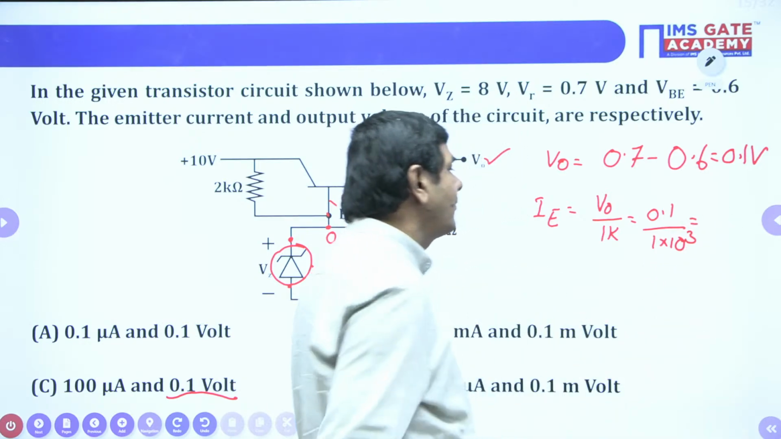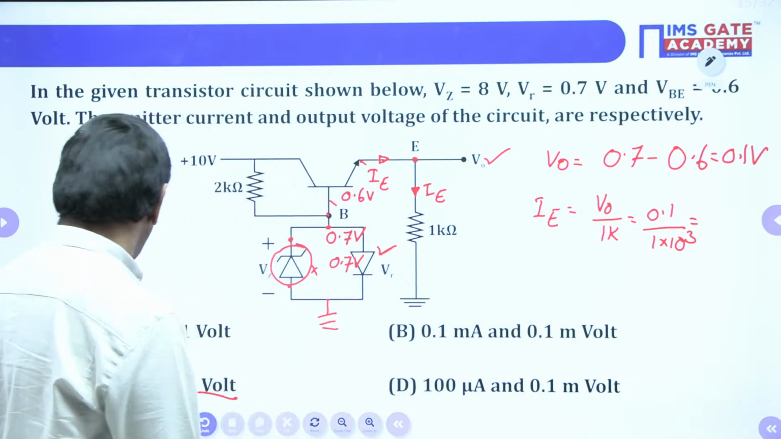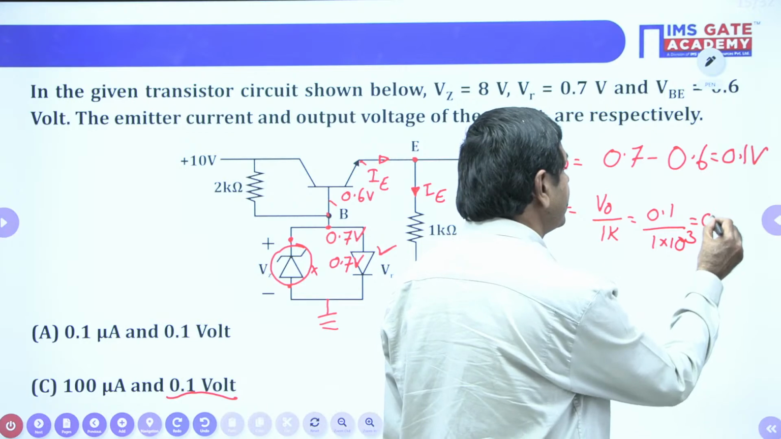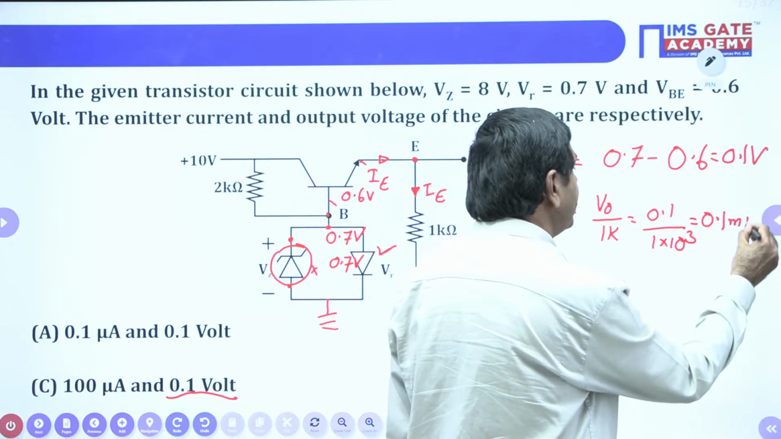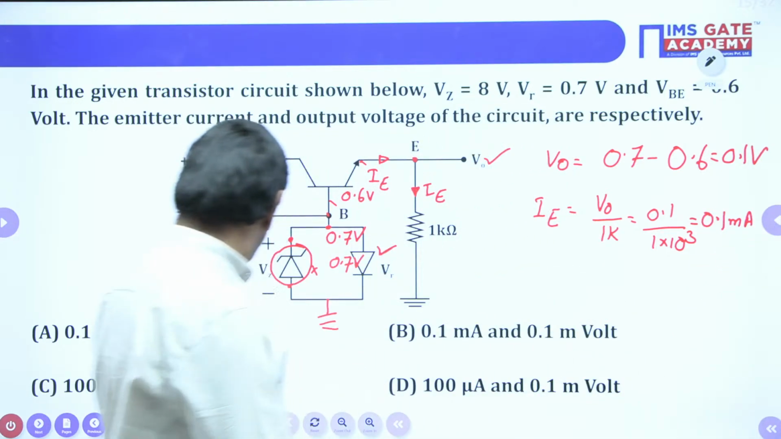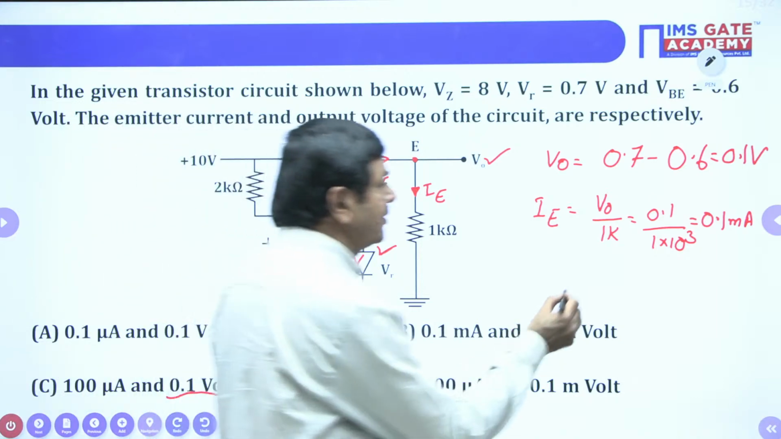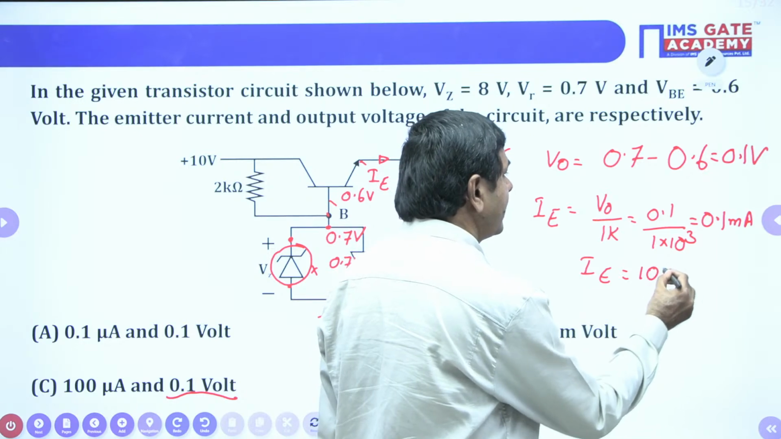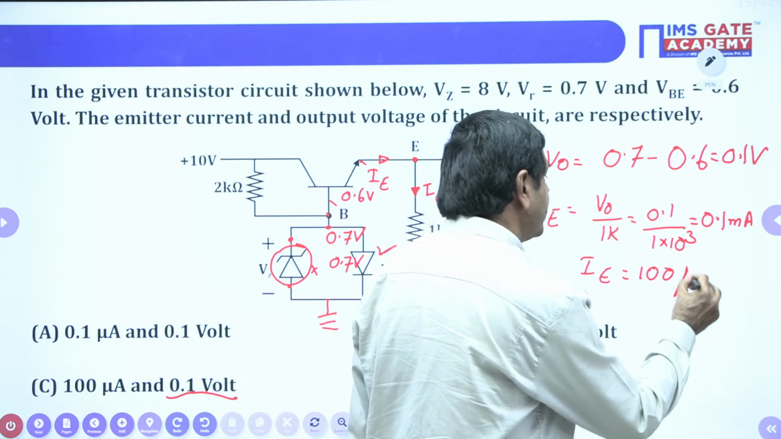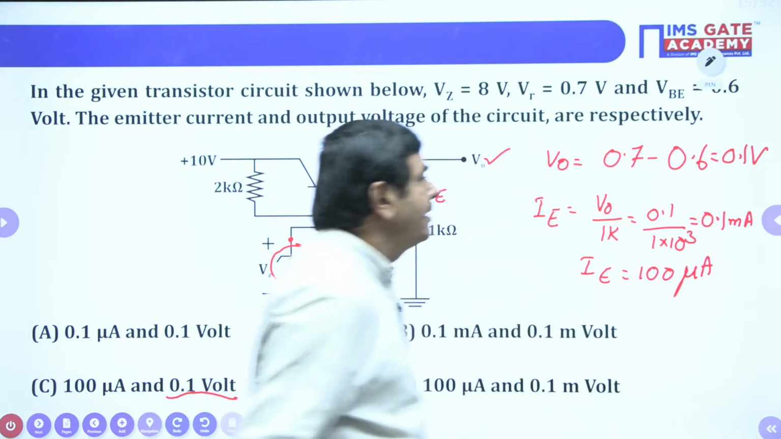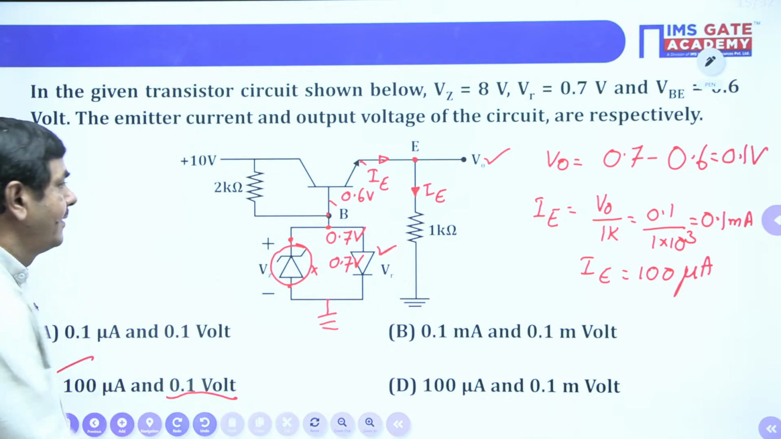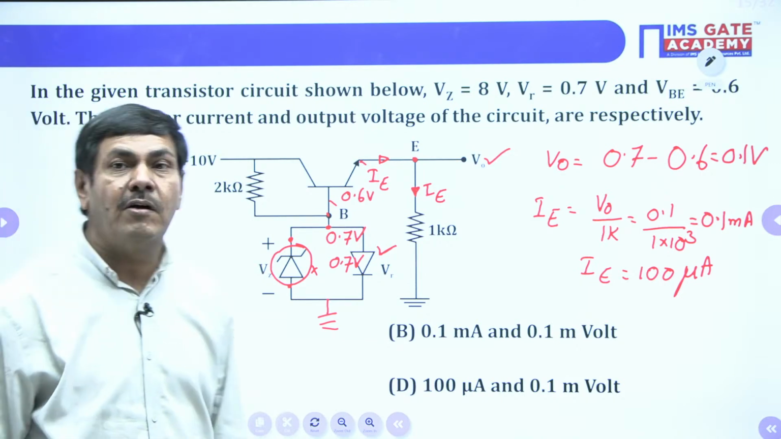And you check it, what value is available? 0.1 milliamperes it is available. That is equal to how much? 100 microamperes we can put here now. I equal to 100 microamperes. So finally, which option is correct? Option C is correct only. That way we can determine V0 and IE.